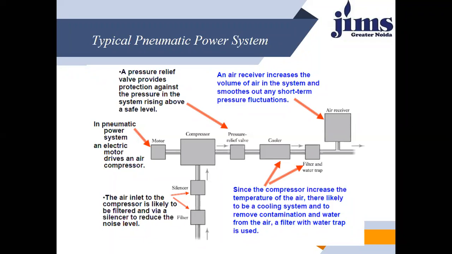So the pressure relief valve protects us against the pressure in the system rising above the safe limit. Once the pressure rises above the safe limit, the pressure relief valve will relieve the pressure and maintain it at the safe level, right? Then it passes on to the coolers. And what is the function of the cooler? And what is the function of the filter and the water trap? Since the compressor increases the temperature of the air, there is likely to be a cooling system, and it will cool that temperature rise.